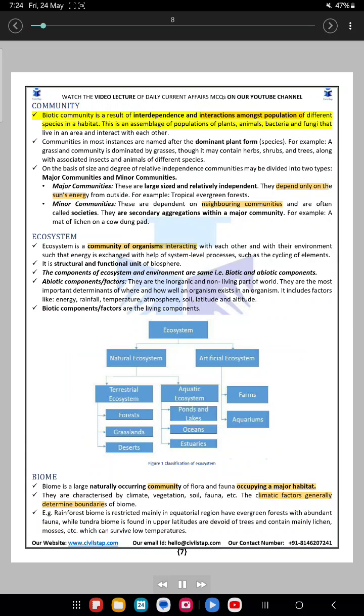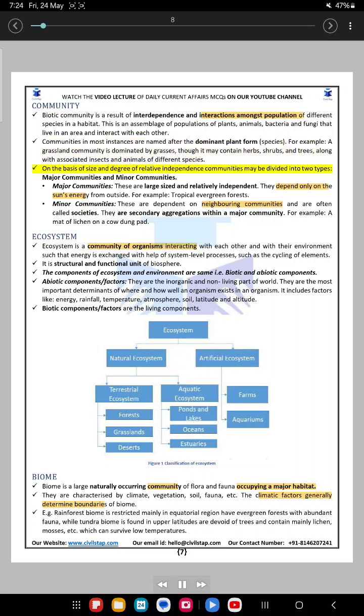Community. A biotic community is a result of interdependence and interactions amongst populations of different species in a habitat. This is an assemblage of populations of plants, animals, bacteria and fungi that live in an area and interact with each other. Communities in most instances are named after the dominant plant form or species. For example, a grassland community is dominated by grasses, though it may contain herbs, shrubs, and trees, along with associated insects and animals of different species.